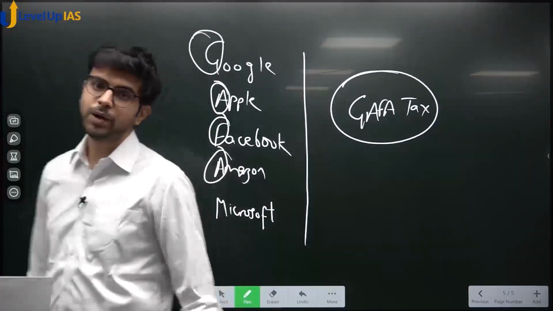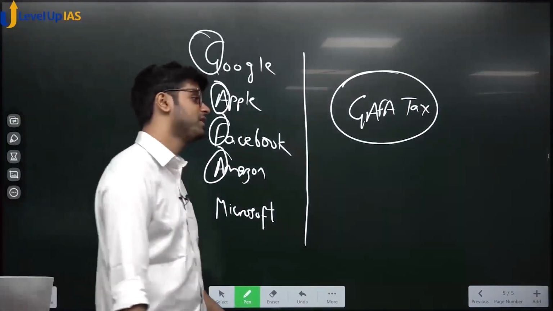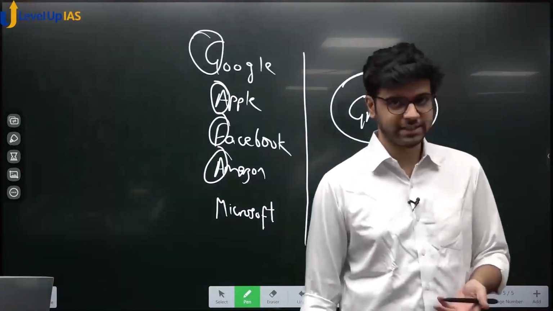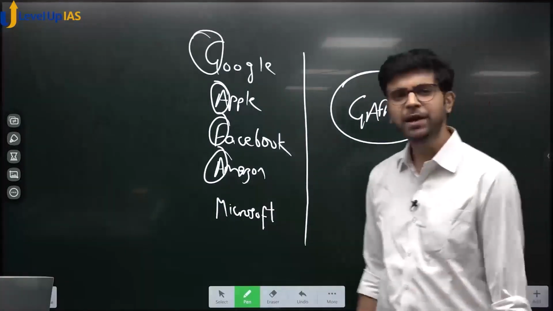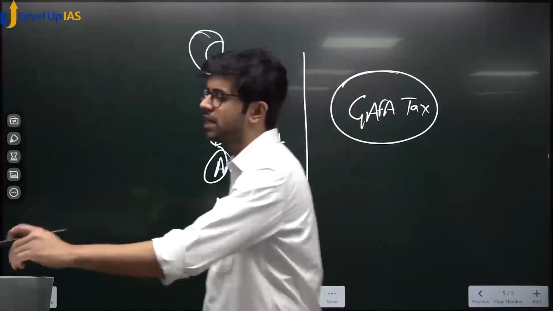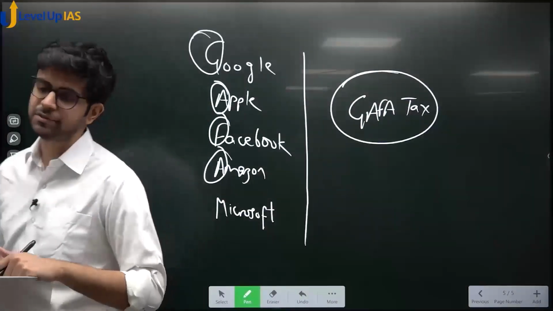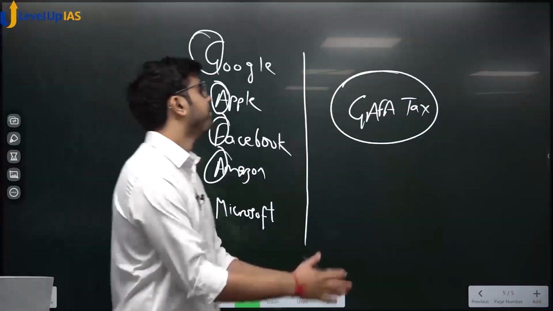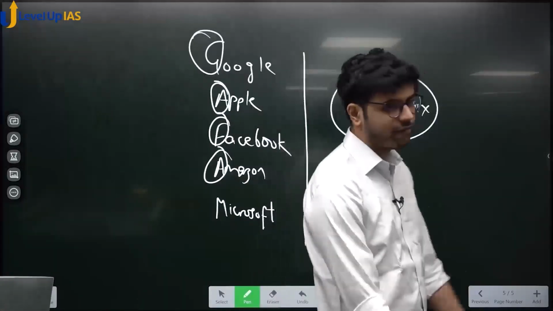Then we spoke about the global minimum tax rate. It is still in news. It is fairly new. It has not even become current affairs yet. By July they will discuss and it will become a major current affairs. Now it is still in the inception, in the incubation stage. Okay. Then we spoke about GAFA tax. GAFA tax is also fine.